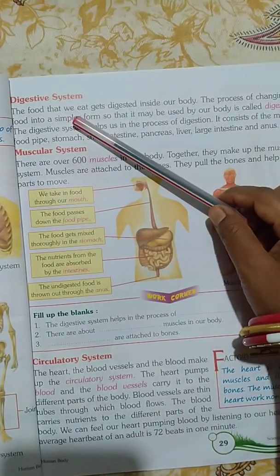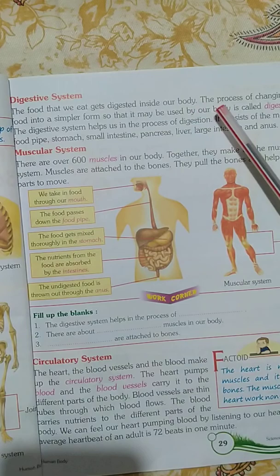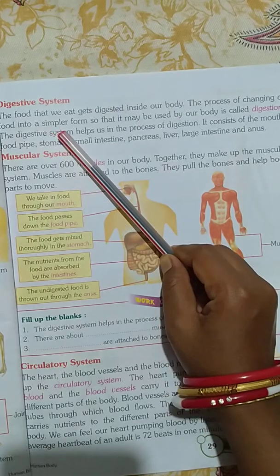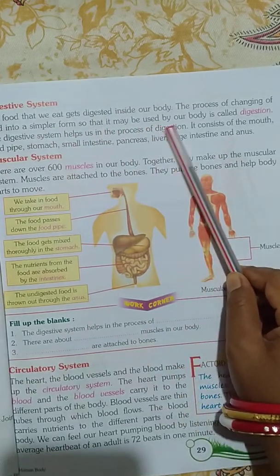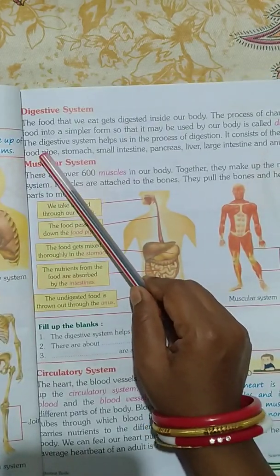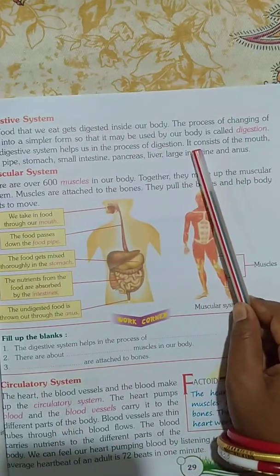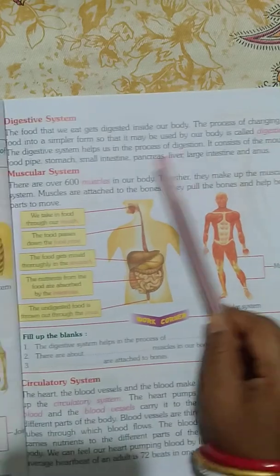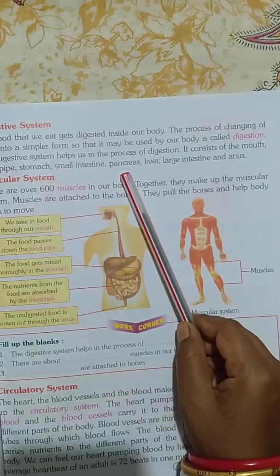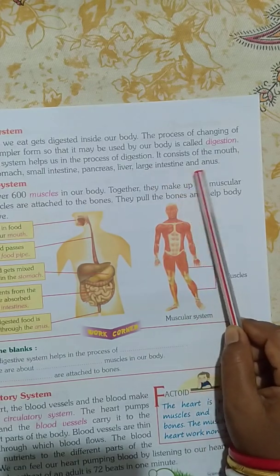Digestive system. The food that we eat gets digested inside our body. The process of changing food into a simpler form so that it may be used by our body is called digestion. The digestive system helps us in the process of digestion. It consists of the mouth, food pipe, stomach, small intestine, pancreas, liver, large intestine and anus.